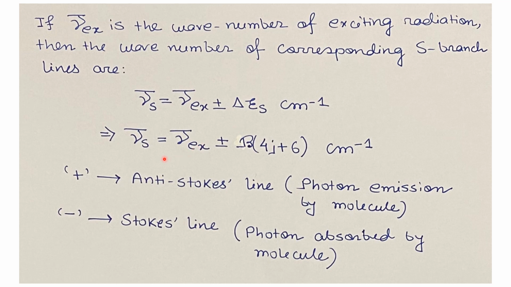So we can write nu S bar equals nu Ex bar plus minus B times (4J plus 6) in centimeter inverse. Here the plus sign refers to the anti-Stokes line. This line comes due to the photon emission by the molecule, and the minus sign refers to the Stokes line. This line comes due to the photon absorbed by the molecule. So we'll discuss this anti-Stokes line and Stokes line in detail in the upcoming slides.